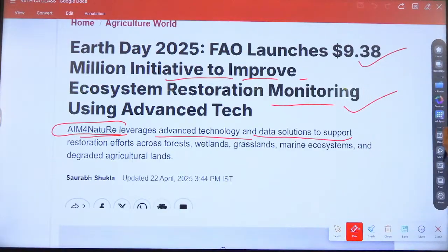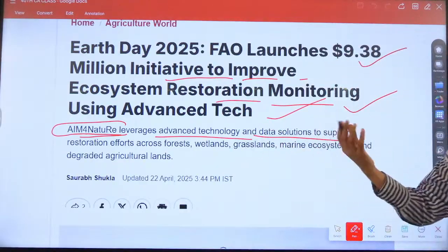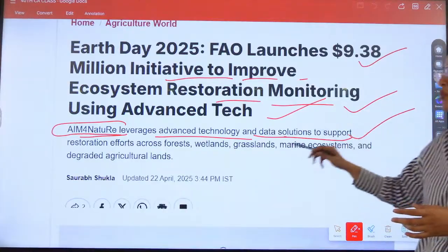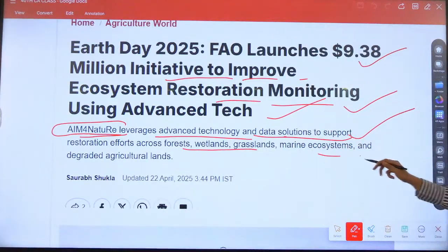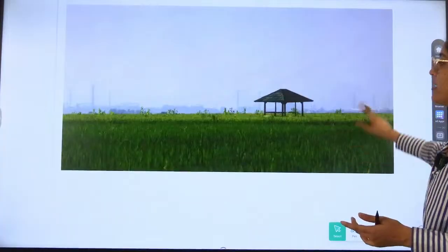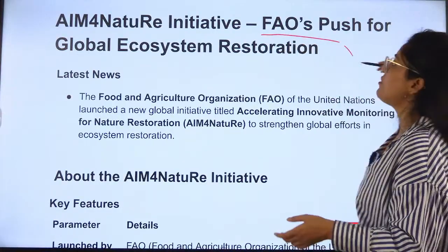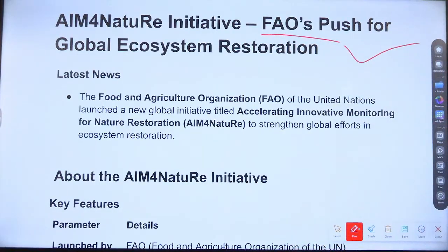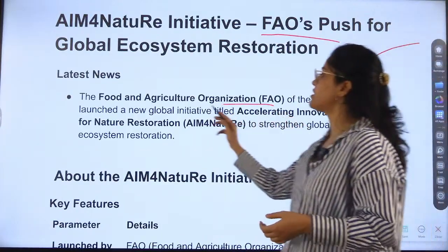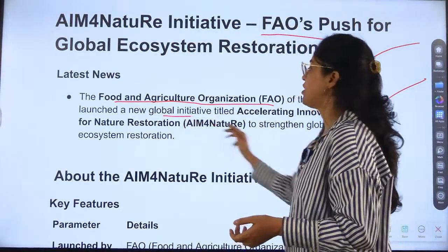What is the full form of Aim for Nature? This is a $9.8 million initiative on Earth Day, meaning to conserve the earth, to protect the earth, ecosystem, right? Ecosystem restoration. And we are using advanced technology, data solutions to support restoration effort, and it will cover forest, wetland, grassland, marine ecosystem and degraded agricultural land. So the whole of the earth will be covered under this. Aim for Nature is FAO's push for global ecosystem restoration. The Food and Agriculture Organization of the United Nations has launched a new global initiative.